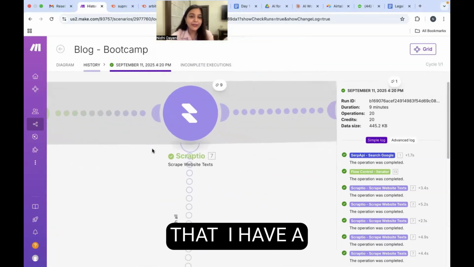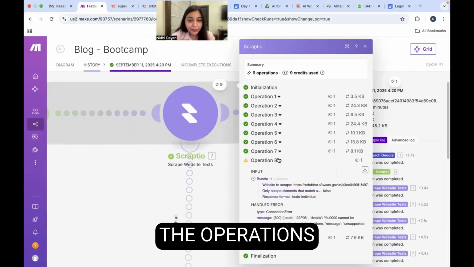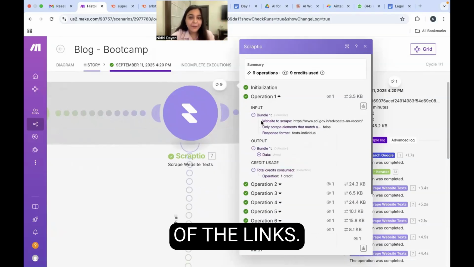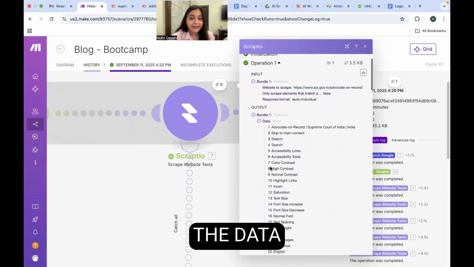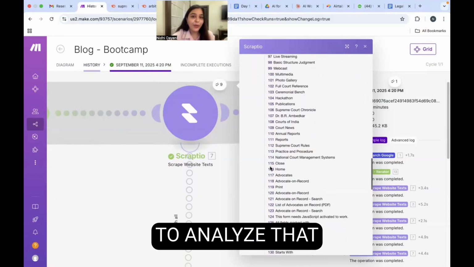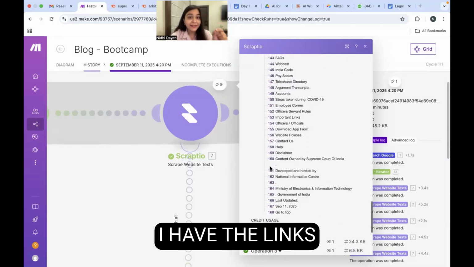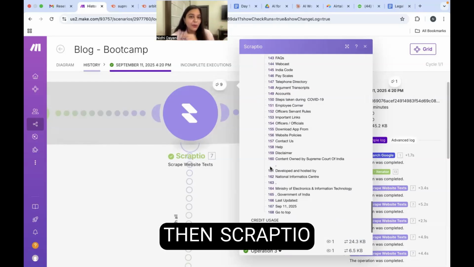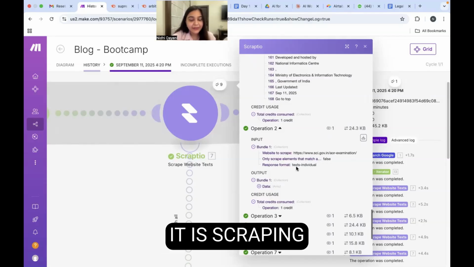For that, I have an integration right here, which is called Scrapio. What Scrapio is going to do is scrape out all the data. You can see all the operations right here from each of the links. Basically, it is scraping the data from sci.gov.in and it is giving me the data right here. Okay, so whatever has been written in that, it is going to analyze that for me for every single article. So I have my top 10 articles, then I have the links via iterator, and then Scrapio does the data scraping for me. You can see all my operations right here, and it is scraping the data from each of